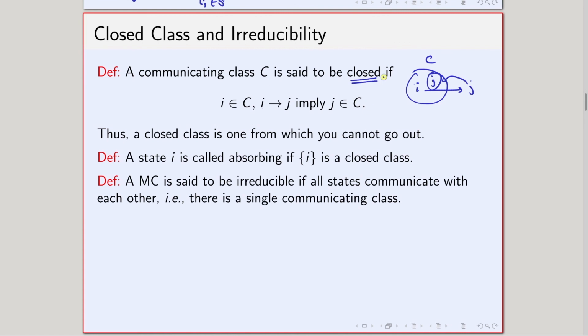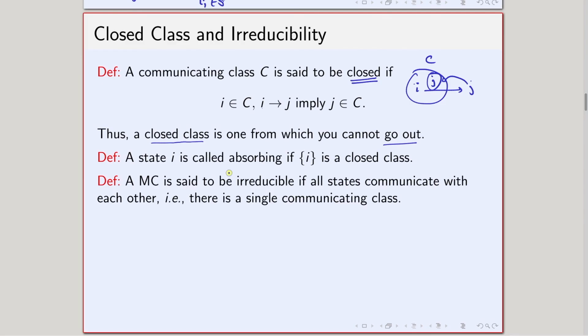That basically means that if I have a closed communicating class, and I am already in that class, I cannot go out of the class. If I have a communicating class C, and I am already in the class C, then I cannot go outside that closed class.